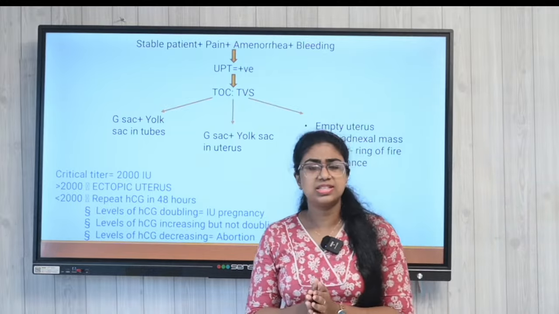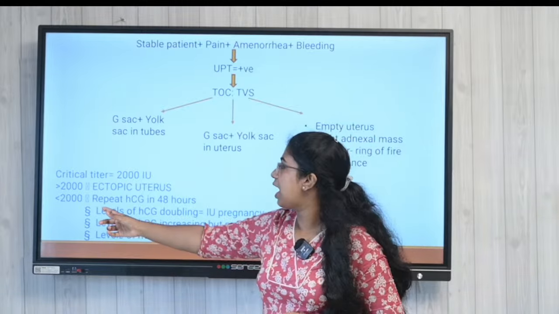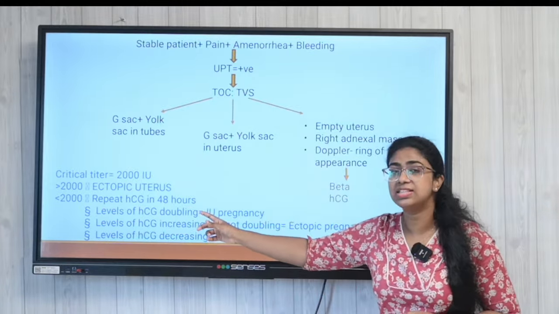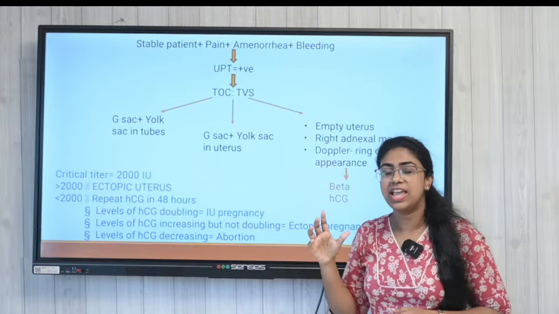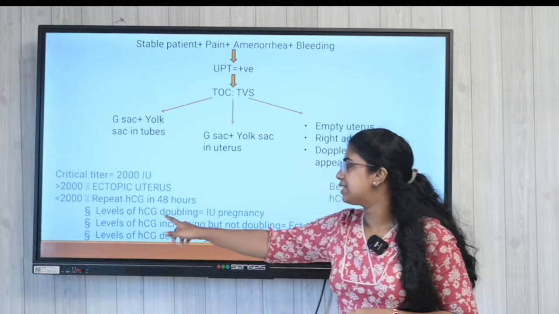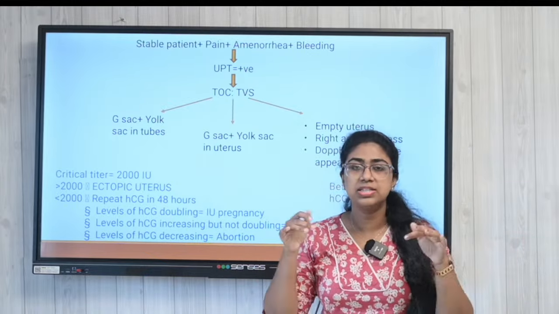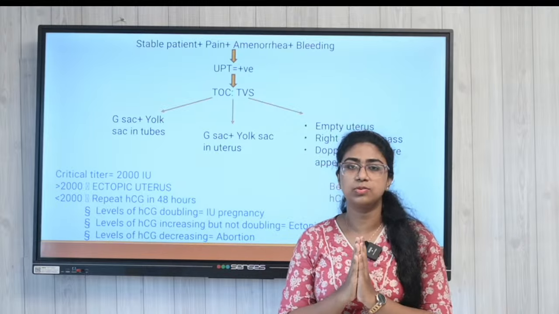But if the HCG is less than 2000, then we always have to repeat the HCG in 48 hours. This is the strategy. So, we look at the level of HCG after 48 hours. Is it doubling? Is it the same? Is it reducing? This is what we have to understand.